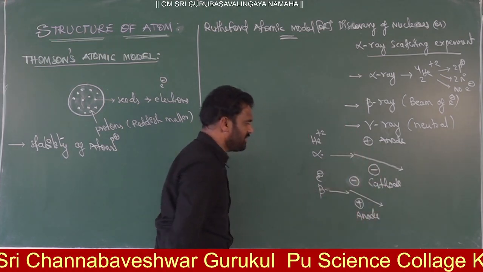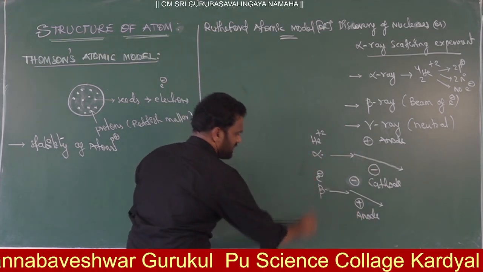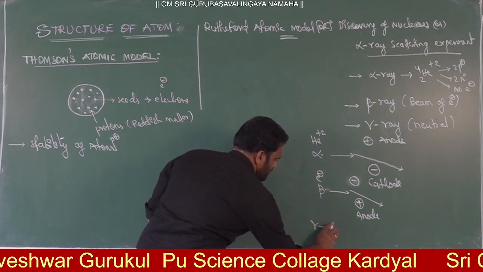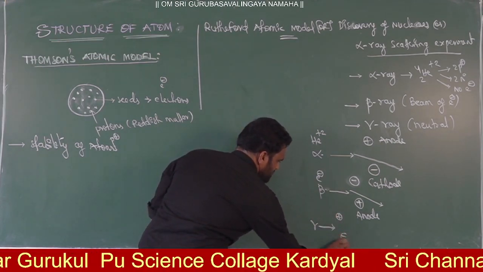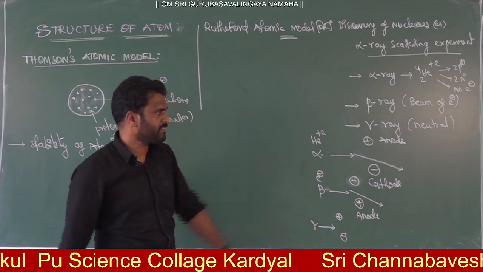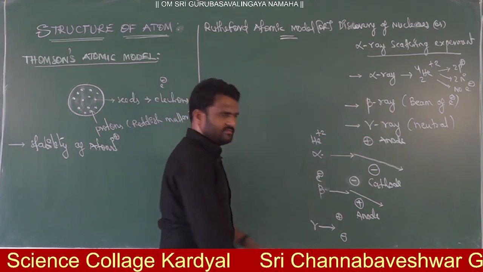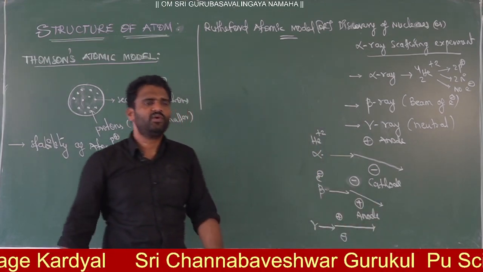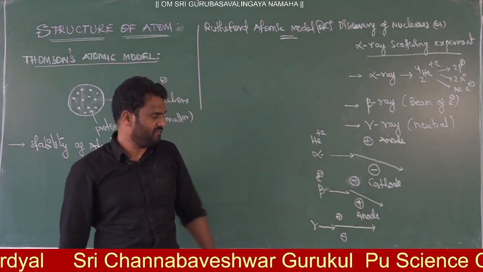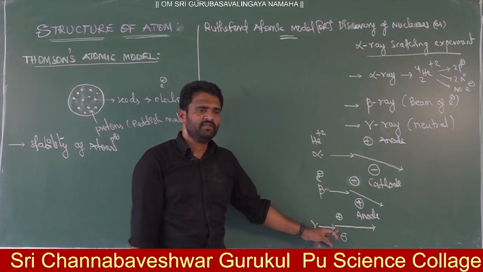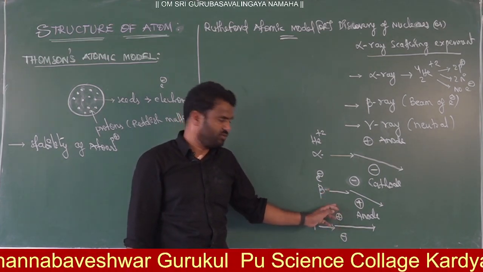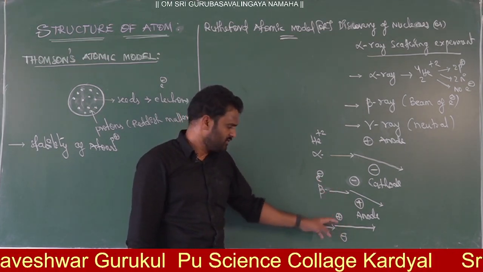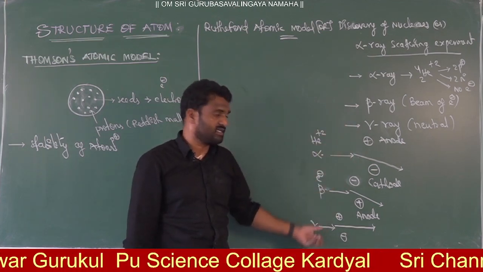Now finally, gamma particle. Now I have a gamma particle, with plus and minus plates there. What you can see is that they are neutral. Neutral means they will move in a straight line only. No deflection, and deflection is nothing but attraction. You can't see any kind of attraction or repulsion, because these gamma particles are neutral particles.